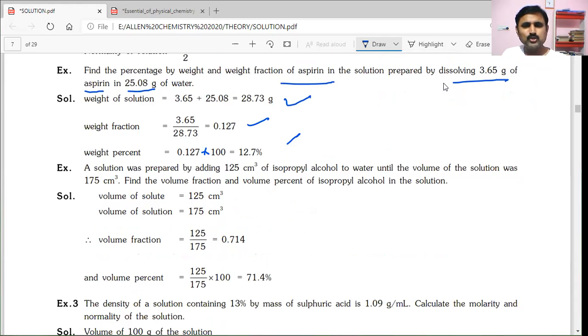Next, a solution was prepared by adding 125 cm³ of isopropyl alcohol to water until the volume of solution was 175 cm³. Find the volume fraction and volume percentage of isopropyl alcohol. The volume of isopropyl alcohol is 125 and the volume of solution is 175. This division gives the volume fraction, 0.7414, which multiplied by 100 gives the volume percentage.